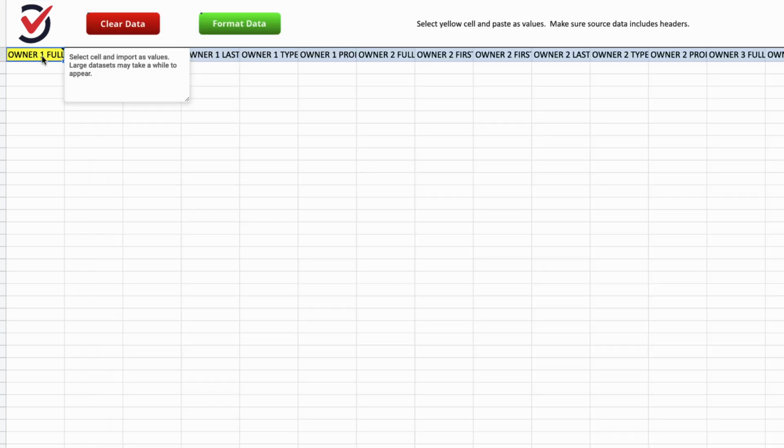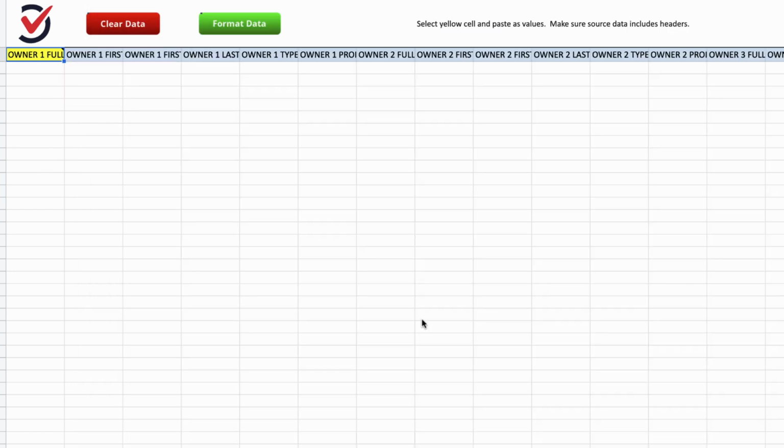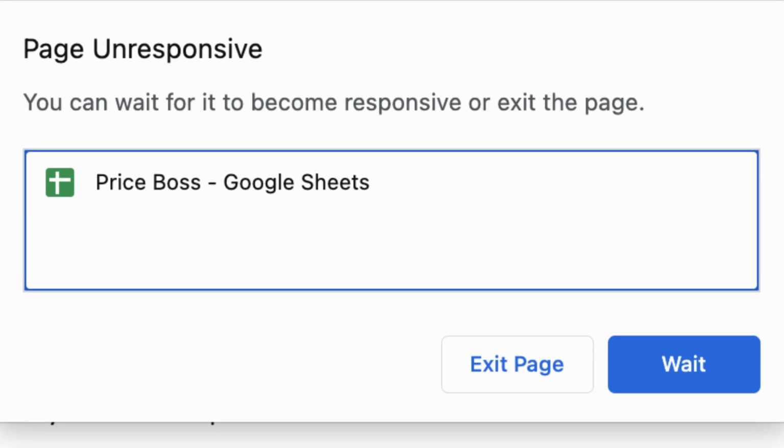And we can go up here to this yellow cell. The way that this Google Sheet is laid out is it's formatted specifically for lists from DataTree. So you can just go right here to this yellow cell, and after you have copied everything from this spreadsheet, like I'm doing right now, you just go right there and paste it. And something I've actually seen happen a couple times now,